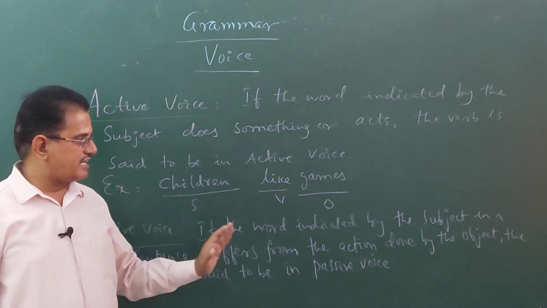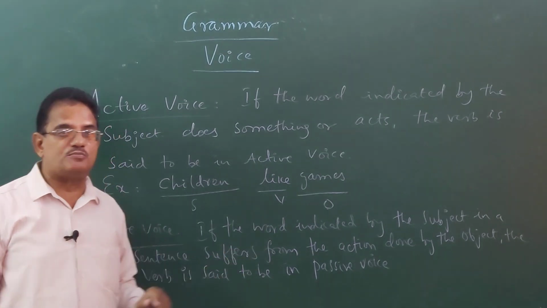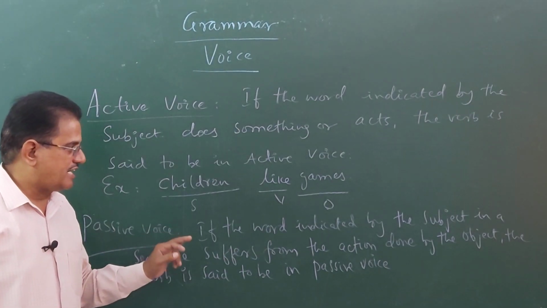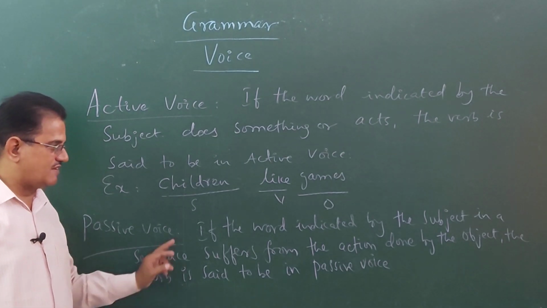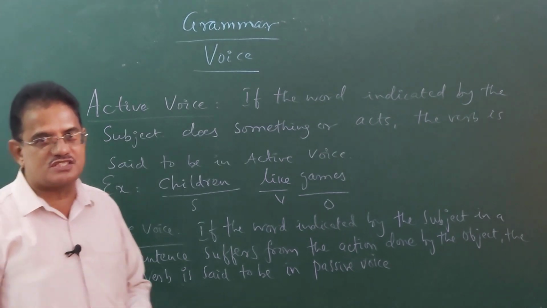If the word indicated by the subject in a sentence suffers from the action done by the object, the verb is said to be in passive voice.